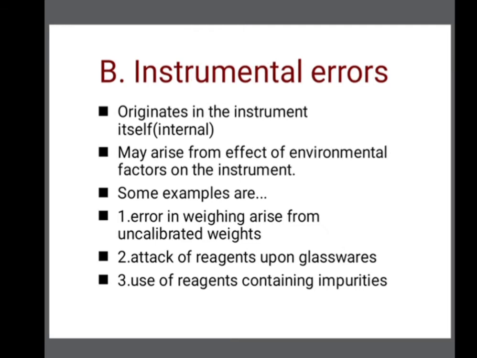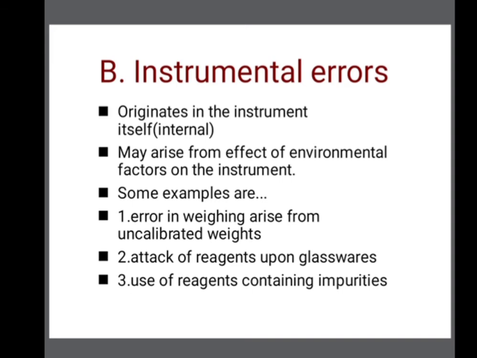The second type of systematic error is the instrumental error. Again, this type of error is observed in the instrument, and these are due to some changes due to environmental factors, or these errors are observed in the instrument itself. When these errors are observed or originate in the instrument itself, then these errors are called internal type errors, and these errors may arise from the effect of environmental factors on the instruments.